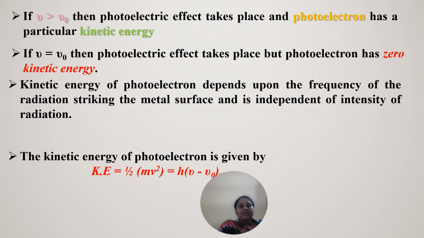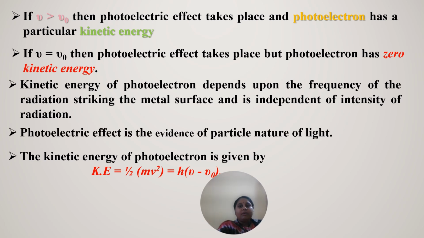The kinetic energy of the photoelectron is given by K is equal to half m v square is equal to h multiplied by nu minus nu naught. So this photoelectric effect is evidence of the particle nature of light.